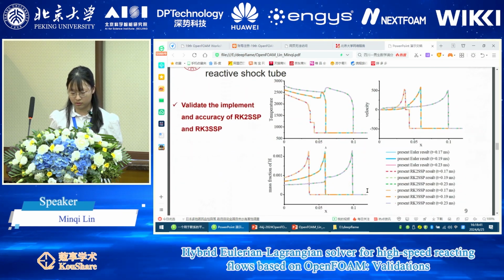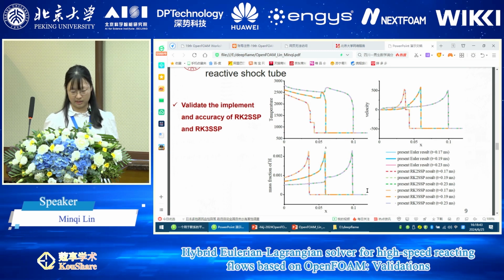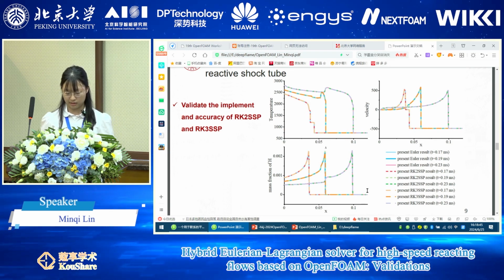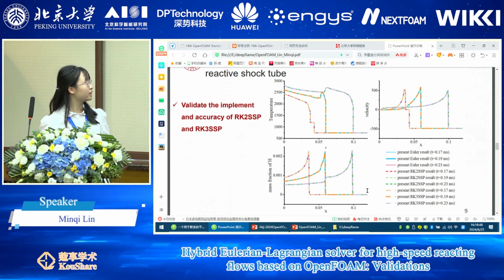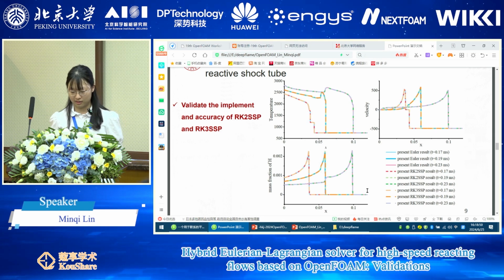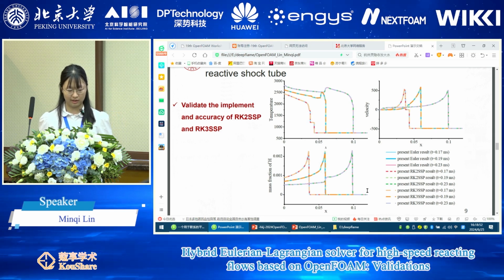Furthermore, we change the time scheme to RK2 SSP and RK3 SSP. From this picture, we can see that all these lines are close to each other, and this result validates our implementation of these two time schemes and ensures their accuracy.